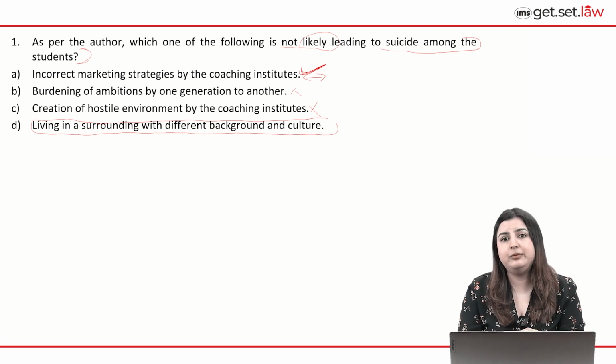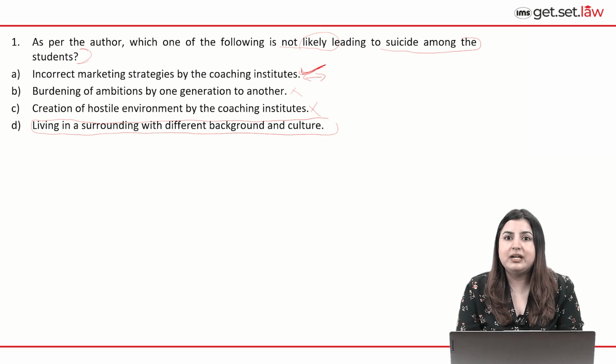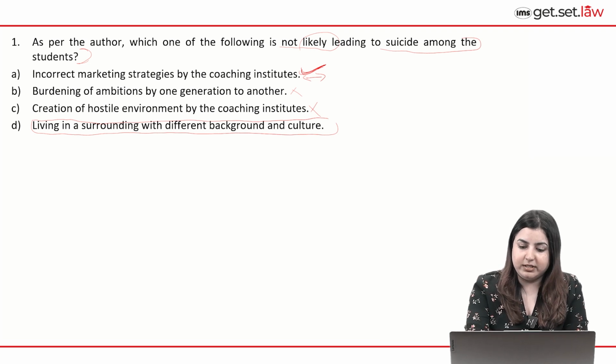D can be remotely inferred. Casteism, as is implied in the last part of the passage, and especially when you move to new areas, living in a completely different surrounding with different background and culture, can also exacerbate such concerns which are mentioned in the passage. So A is the correct option as it's not likely to lead to suicide amongst the students.